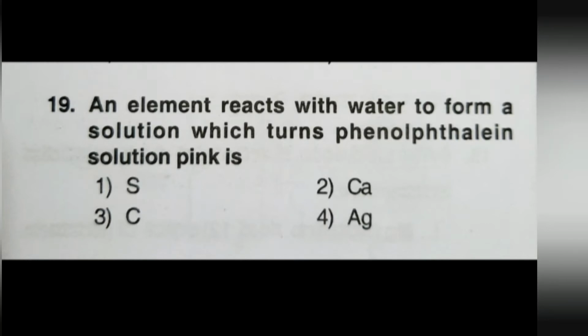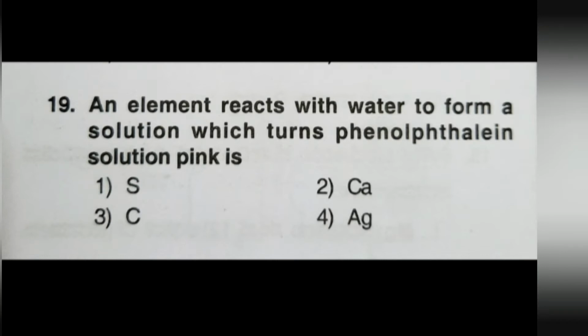An element reacts with water to form a solution which turns phenolphthalein solution pink. Is it calcium? Only basic oxides convert phenolphthalein solution into pink. We know that metallic oxides are basic oxides, and here we have calcium and silver, the metals.